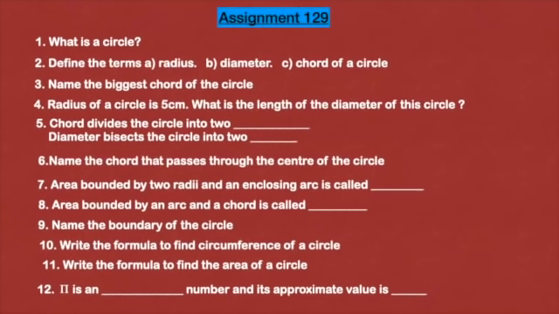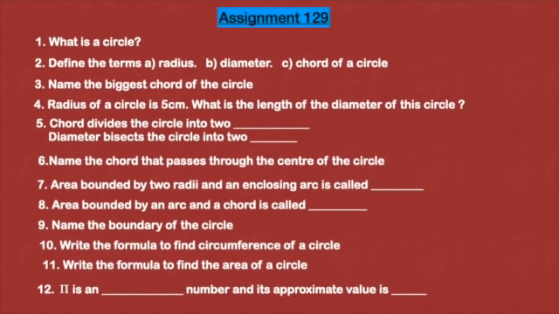Assignment number 129. First question, what is a circle? Second question, define the terms radius, diameter and chord of a circle. Third one, name the biggest chord of the circle. Fourth one, the radius of a circle is 5 centimeters. Then what is the length of the diameter of the circle? Fifth one, a chord divides a circle into 2 dash. A diameter bisects the circle into 2 dash. Sixth one, name the chord that passes through the center of the circle.